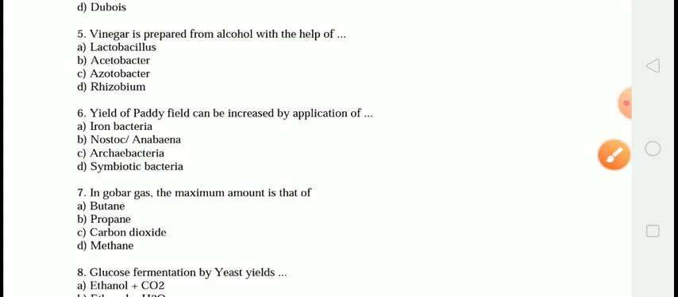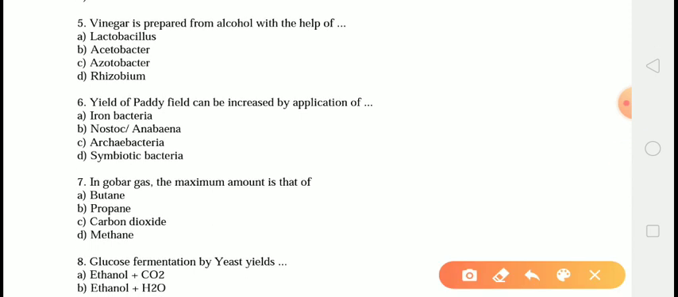The next question is, the yield of paddy field can be increased by the application of. The correct answer is option B, that is Nostoc and Anabaena. Blue-green algae are ideally suited for propagation in the rice field because they form a self-sufficient system which is capable of fixing atmospheric nitrogen in organic form and which grows upon the free water surface. It increases the nitrogen content of the moist soil and water bodies, which can be used in increasing paddy yield. Thus, the correct answer is Nostoc or Anabaena.